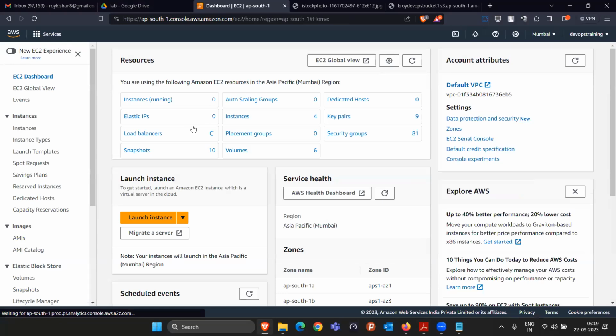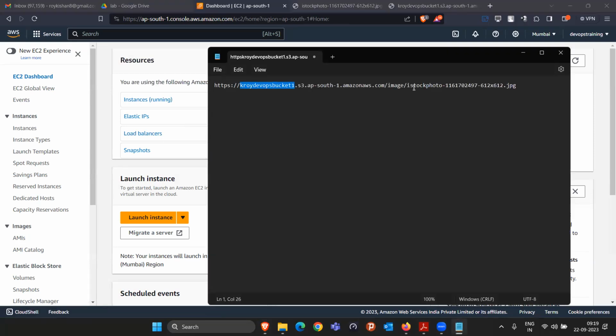Now, the second part we are going to see is the EBS volume. To understand the EBS volume, I told you that EBS volume is just like a hard disk or pen drive. Whatever limitations you have, or whatever you can do with a pen drive, exactly the same thing we can do with the EBS volume.